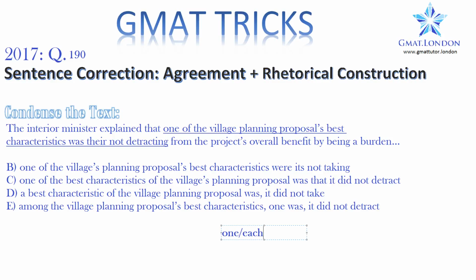What's happening is that they're specifying one item. They're picking from among a group and they're saying each of the individuals in that group. So that's a singular entity. Whenever you see a sentence or a phrase beginning with one or each, you know that even though they may be talking about multiple items, you want a singular example.